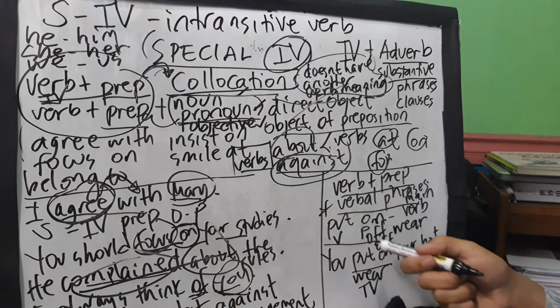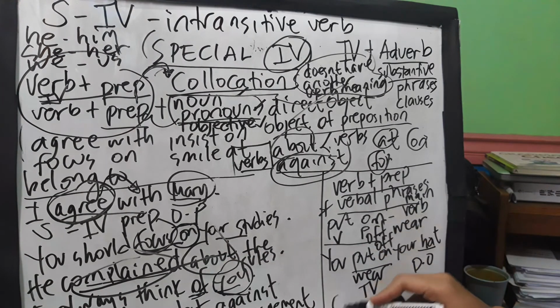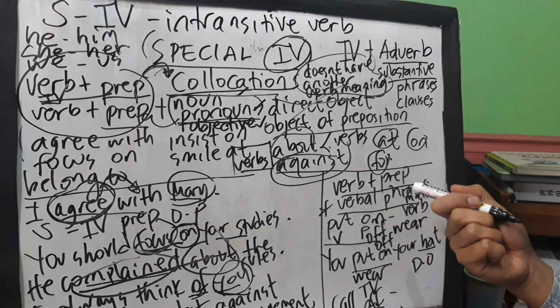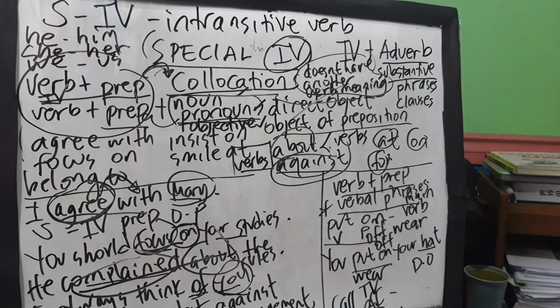But if we do have something like put on, let's say call off. When we say call off, it means cancel. So instead of saying he canceled the meeting, you can say he called off the meeting. So this is how you differentiate, guys, whether a verb plus preposition is used as a collocation or as a verb phrase.